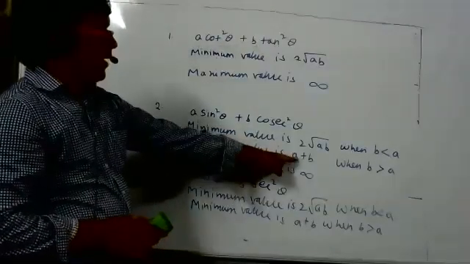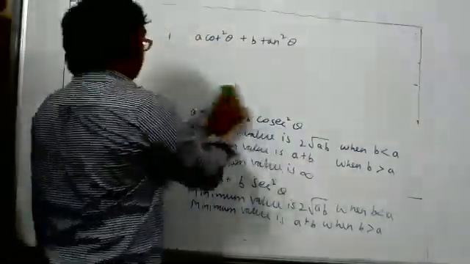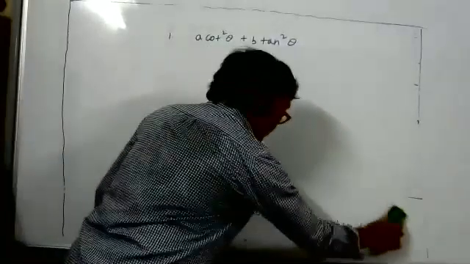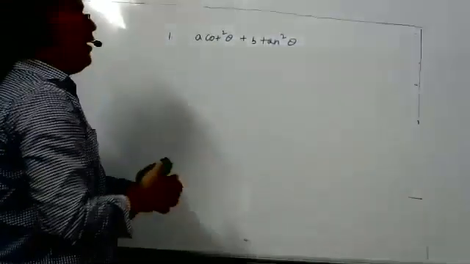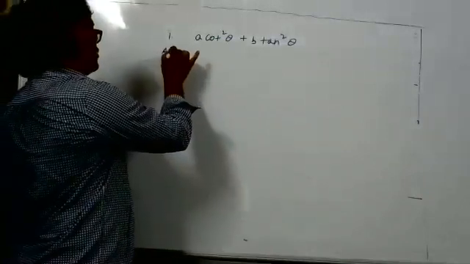Proof is the same only. Complete the square and you will get it. But here, only A plus B is a little difficult because the topic is not taught. Suppose one proof I will do, the first one. All the proofs are similar only. You try the proof yourself. See here, how to know the minimum value? The maximum value has no proof, it is infinity only. How to prove the minimum? Complete the square.